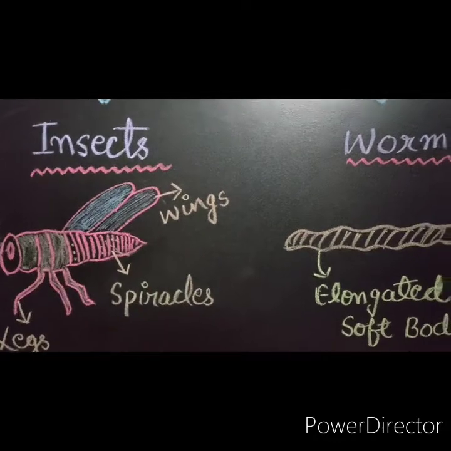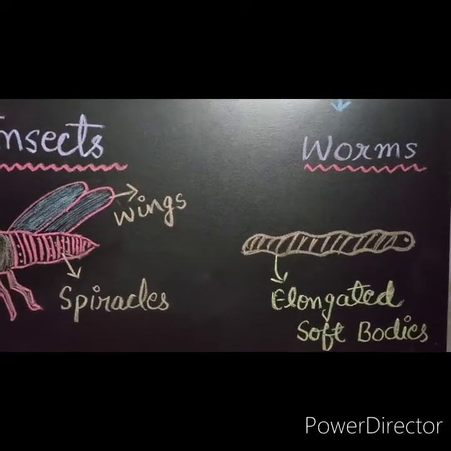Insects breathe through spiracles, while worms breathe through their skin.